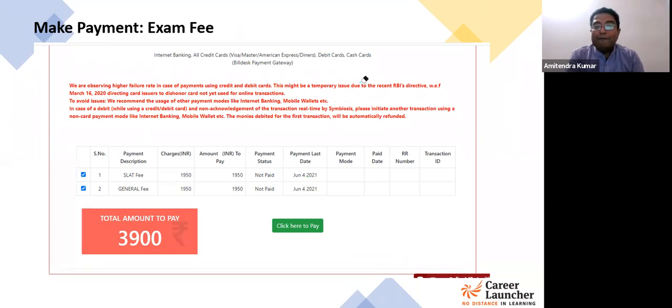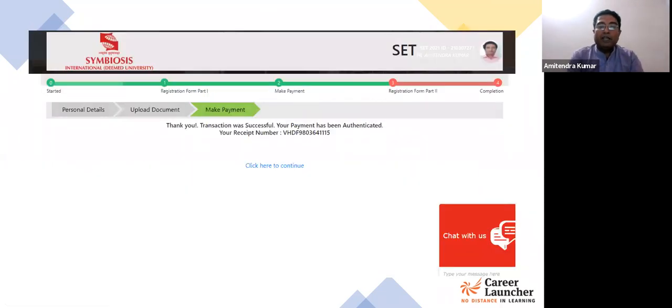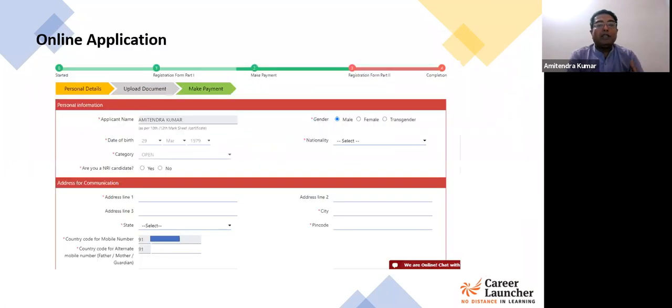Until you have paid the exam fee, you cannot move ahead and complete your application form. So click on pay and make the payment using the digital method: credit card, debit card, internet banking, whatever you want to use. Make the payment for the appropriate exam which you have selected, and then you can go ahead and make the online application. Once the payment part is complete, you have to click on continue, and then you will be taken to the online application form, wherein you have to submit your personal details.